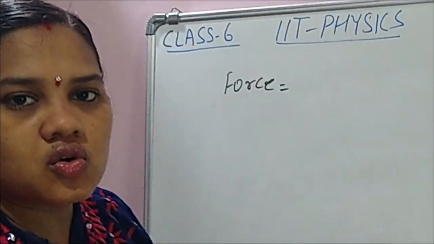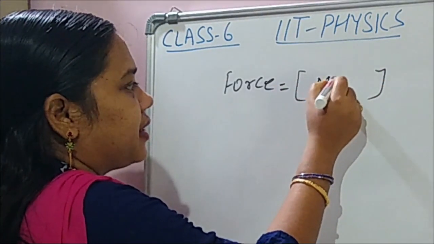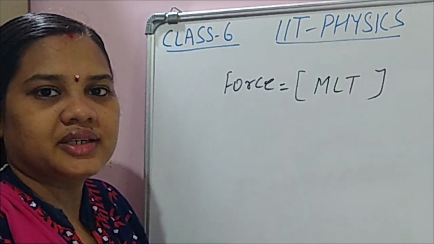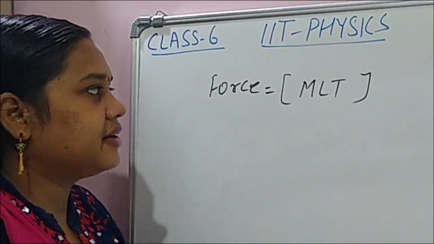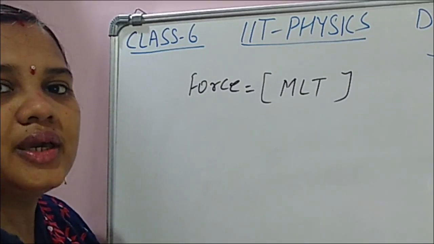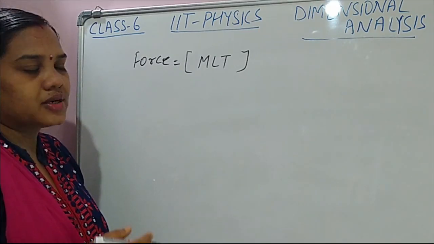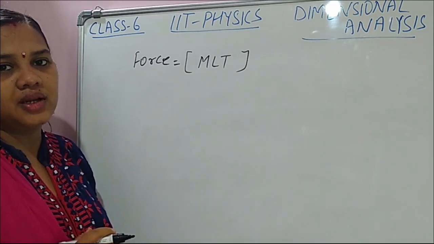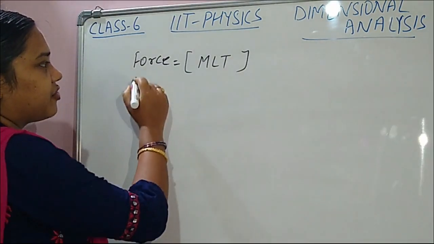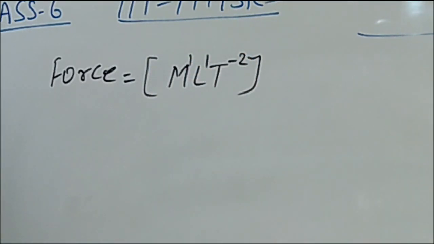The dimensional formula for force you have to remember always, because it's very important. Most of the physical quantities are related with force. So if you know the dimensional formula for force, it will help you find the dimensional formula for other physical quantities. So what is the dimensional formula for force? M1 L1 T minus 2.